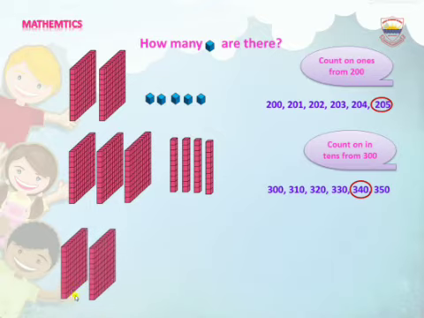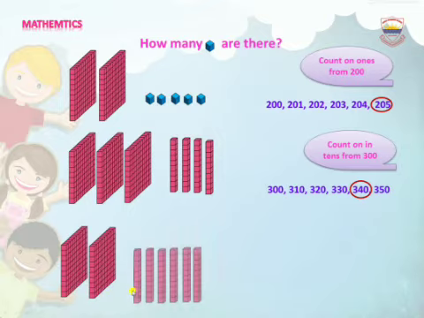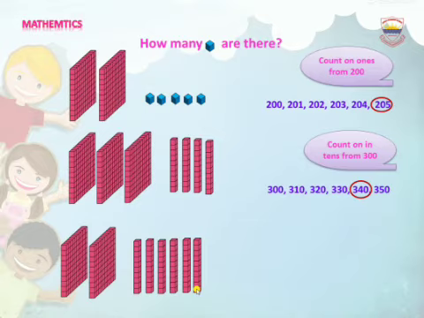Let's count the next example. Count the hundreds. 100, 200. Count the stakes. 1, 2, 3, 4, 5, 6. There are 6 stakes in tens. It means 6 multiplied by 10 is equal to 60. Now count the ones. 1, 2, 3, 4, 5. Yes, there are 5 ones.